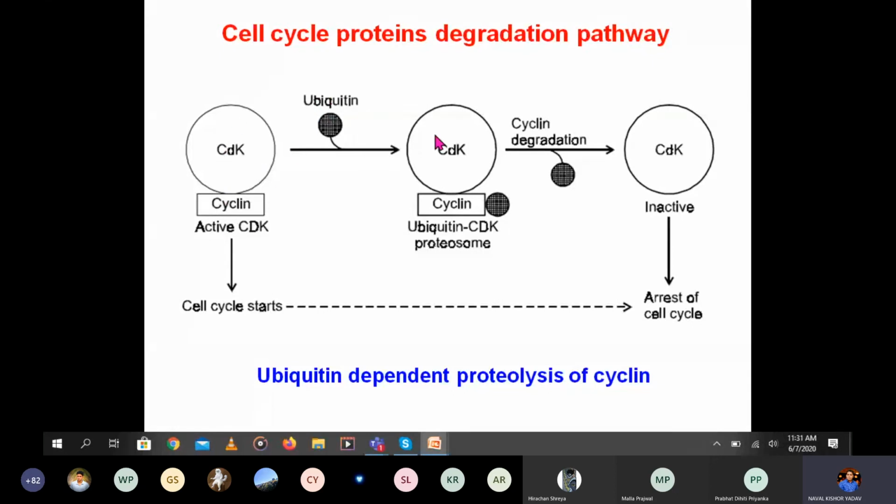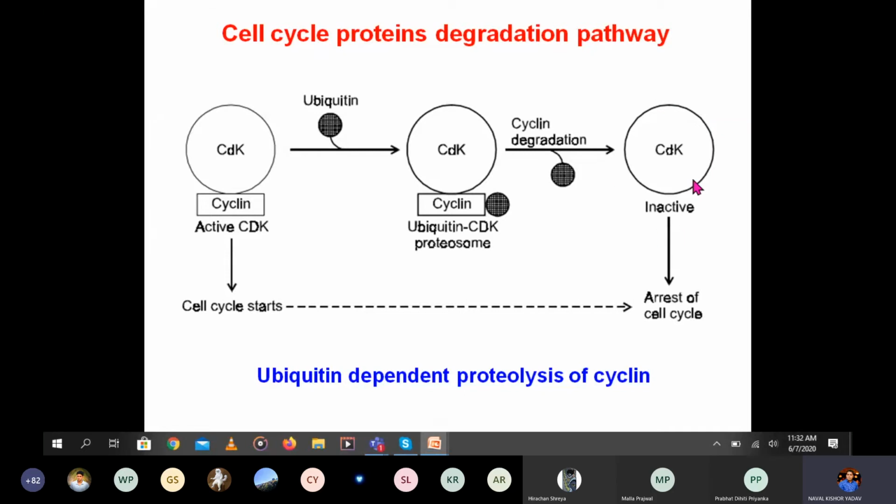So this ubiquitin goes and binds to the cyclin, and it forms the ubiquitin proteasome. There is a formation of the proteasome when this ubiquitin binds to this complex, mainly to the cyclins, and there is a degradation of the cyclins. Cyclin will degrade and detach from the cyclin dependent kinase, and now it becomes inactive.